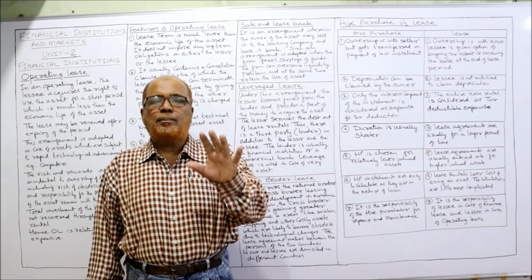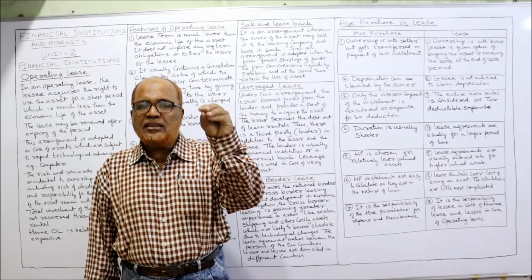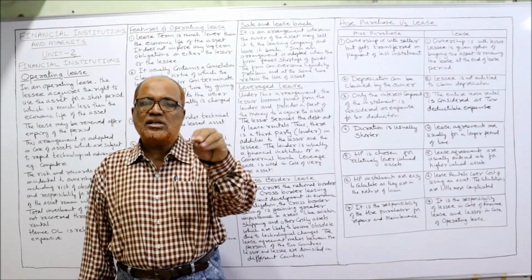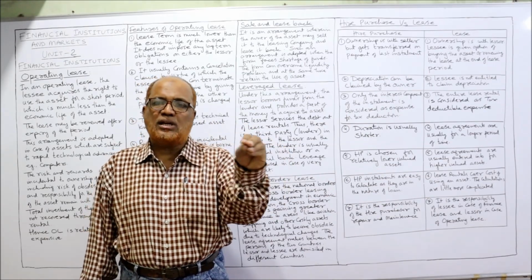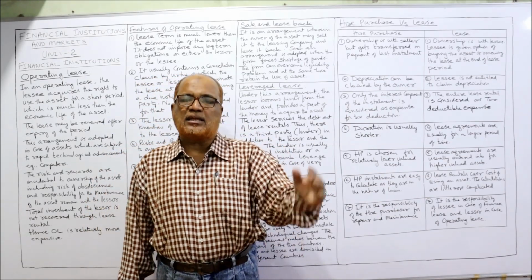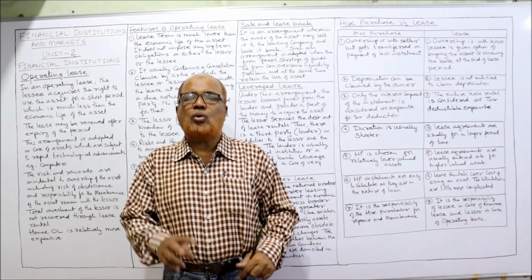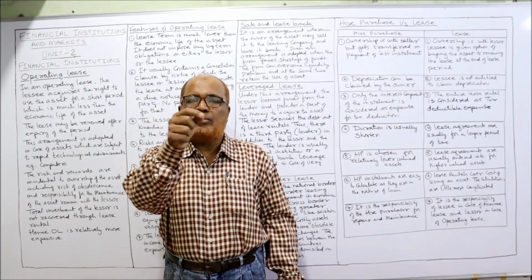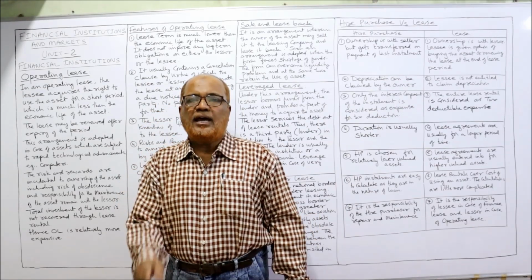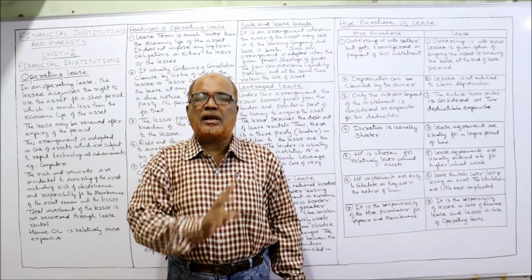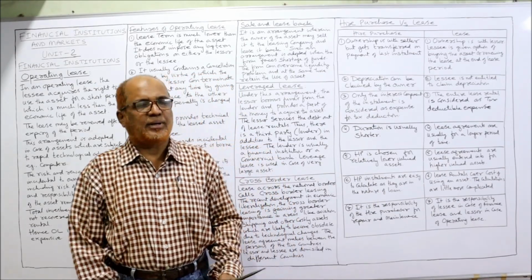Suppose the installment paid is 10,000. In that 10,000, 8,000 is the principal amount and 2,000 is the interest. Total 10,000. Income Tax Act says only 2,000 interest will be deductible. 8,000 rupees principal amount paid is not deductible.